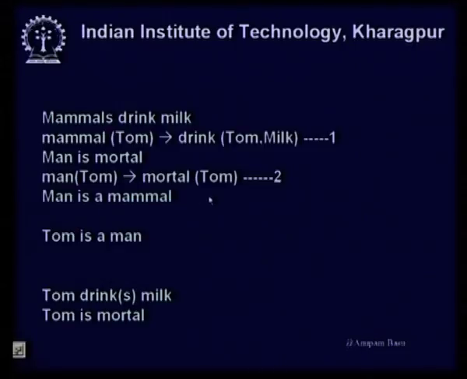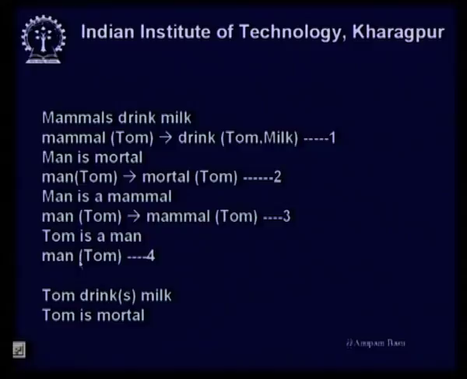Man is a mammal, that can be written as if Tom is a man, then Tom is a mammal. This is my third statement, and Tom is a man. Now, this is no implication, this is just an assertion, Tom is a man.